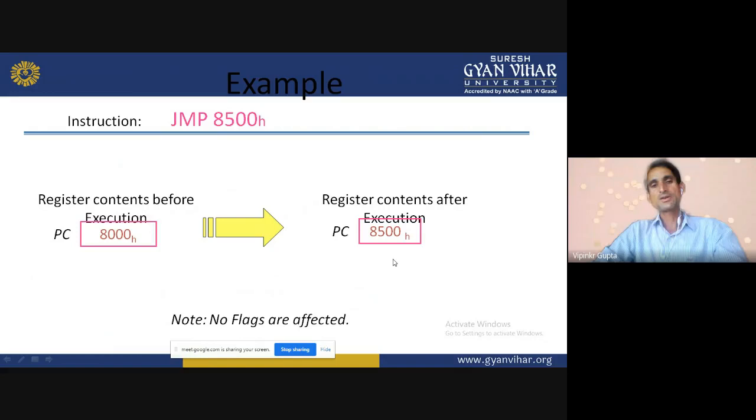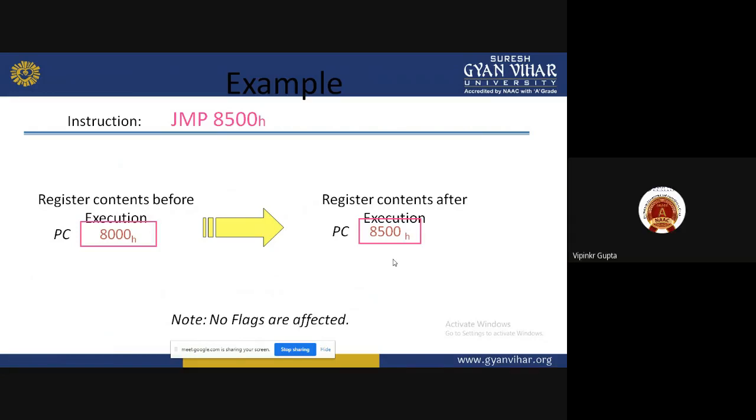How will we use this instruction? Suppose that I am writing my program, and in between I do not have enough space to complete the full program, because in between some program is already written into the microprocessor. Then we cannot erase the previous program.